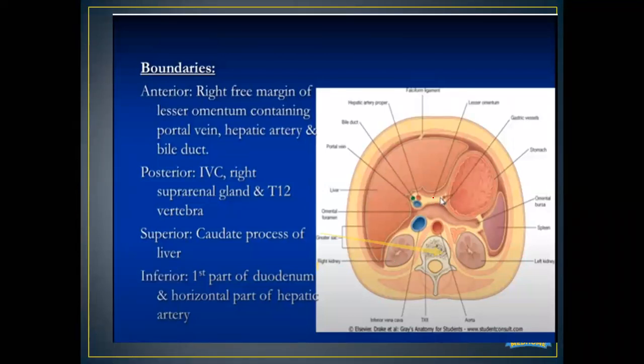This is the free margin of the lesser omentum. If you can see, this space is the lesser omentum, and it has three structures in the right free margin, which contains the hepatic artery, the portal vein, and the bile duct. These are the structures present in the boundary of the lesser omentum, in the right free margin, which contains the portal vein, hepatic artery, and bile duct.